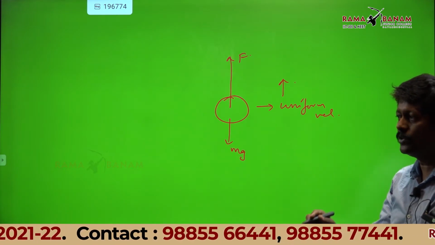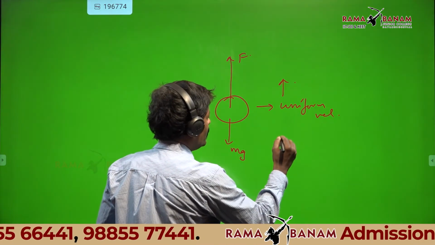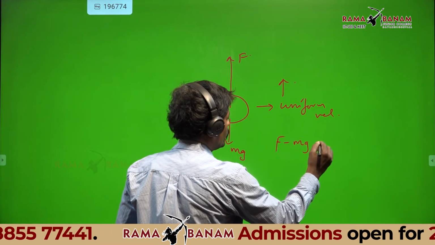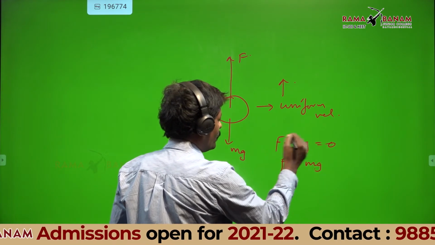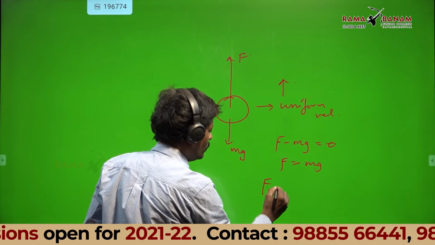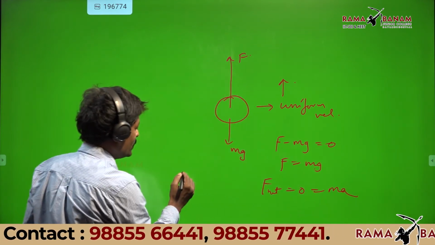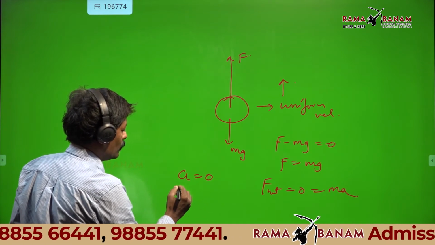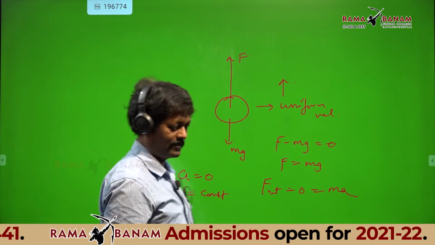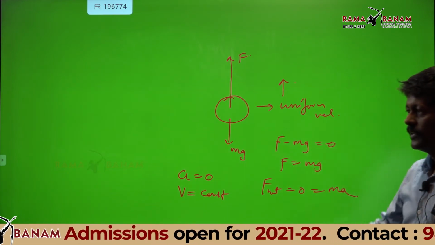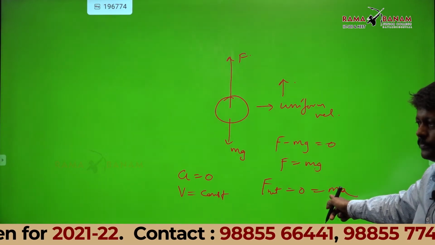Why are they equal? Net force should be 0. F minus mg should be 0. That means F equals mg. If net force is 0, ma is 0. If ma is 0, acceleration is 0. If acceleration is 0, velocity is constant. Since m cannot be 0, a is 0.